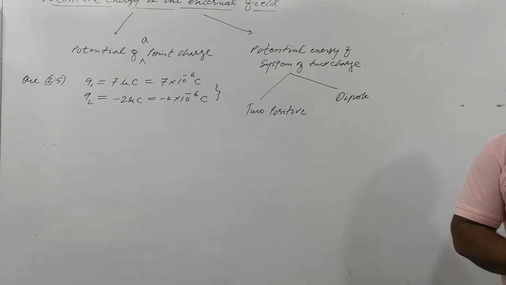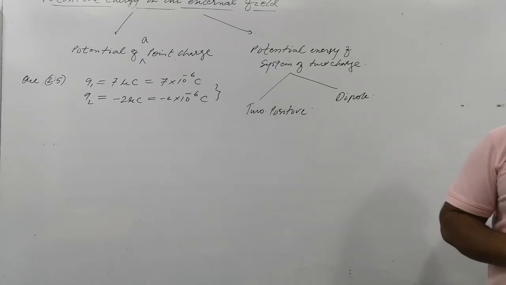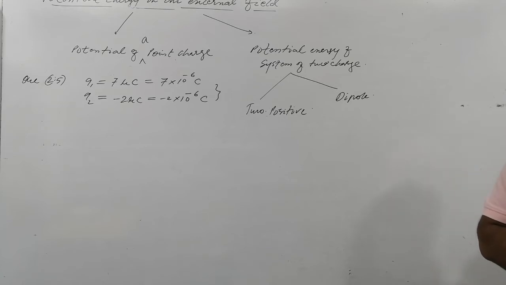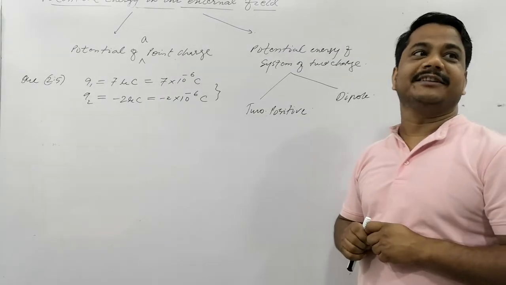It means your concept is not clear about the dipole. It is very clear: a dipole is an assembly of a system of two equal and opposite charges. You may remember it, but you don't understand the definition of a dipole. Clear? They will not constitute a dipole. Why? Because the charge magnitude is not the same.